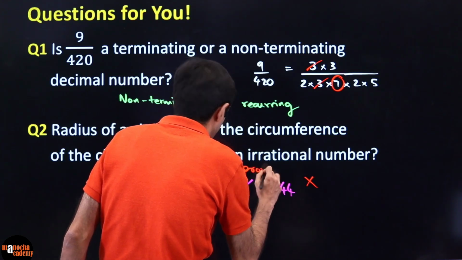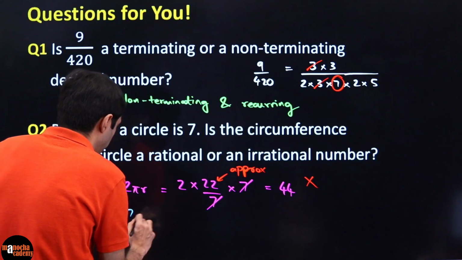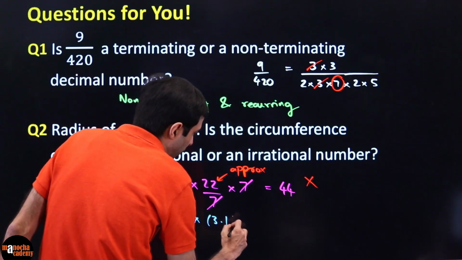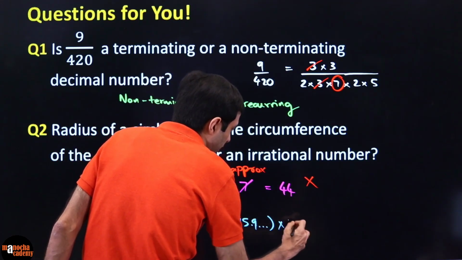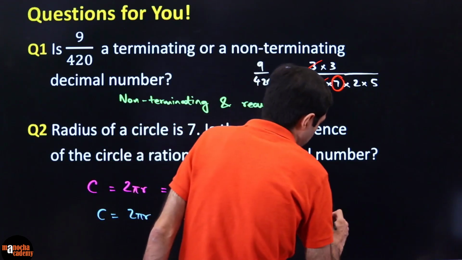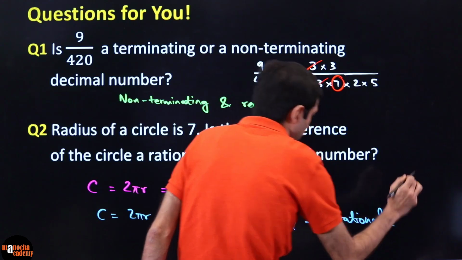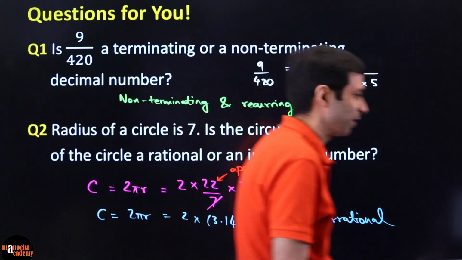If we use the accurate value of pi, so if I say, hey, no, don't do this, do 2 pi r, where this is 2 into 3.14159 dot dot dot, whatever, times 7, then it will always give you an irrational number. So you have to use the accurate value. So the correct answer is irrational. Okay, so this was a trick question.